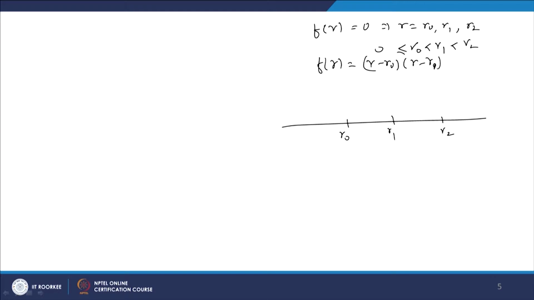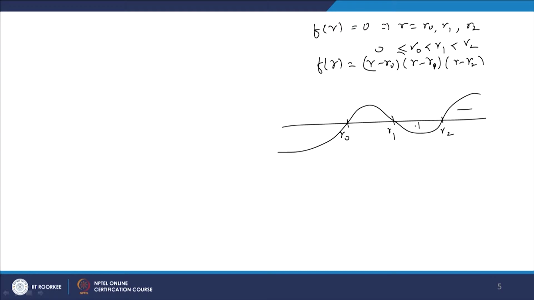So r naught is certainly positive here, in fact it is greater than 0. So let us have r naught, r 1 and r 2. By the wavy curve method I can write f of r equal to r minus r naught, r minus r 1, into r minus r 2, and we can have the wavy curve like this.